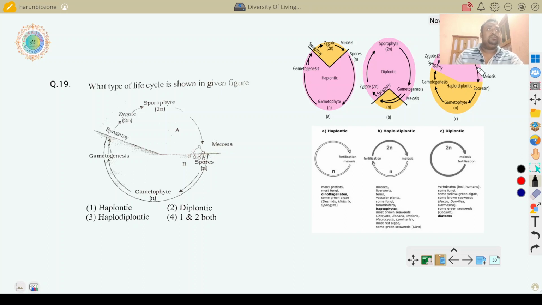But haplodiplontic is found in mosses, liverworts, ferns, vascular plants, some fungi, haptophytes, Macrocystis, Laminaria, most red algae, etc. This is haplodiplontic, where haploid and diploid phases are about equal in their life cycle. When the haploid phase is dominant, it is called haplontic; when the diploid phase is dominant, diplontic; and where both are present, haplodiplontic.